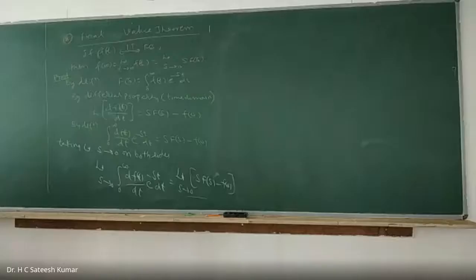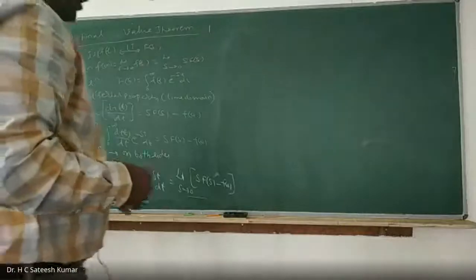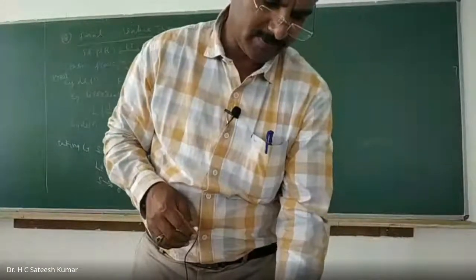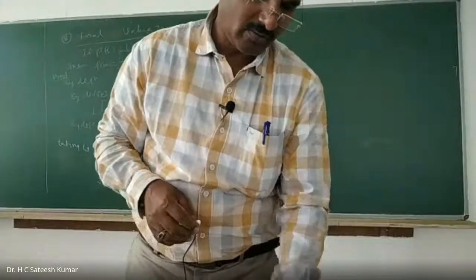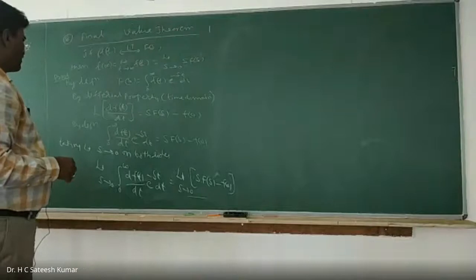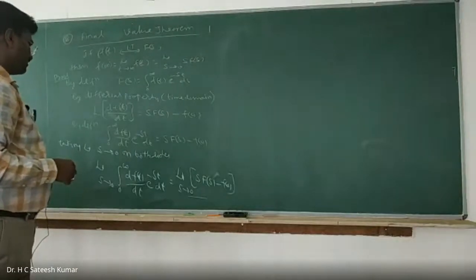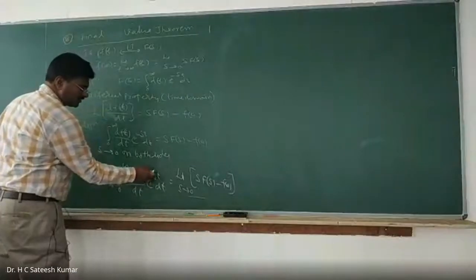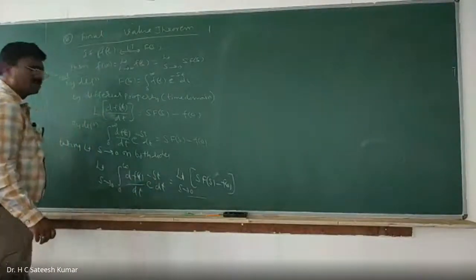Sorry for the inconvenience. So now we have taken s tends to 0 on both sides. If s tends to 0, what will happen? E to the power of 0 is 1, so we get 1.